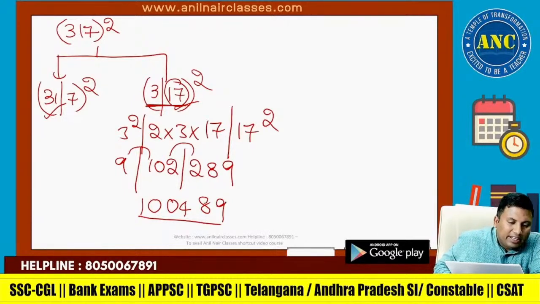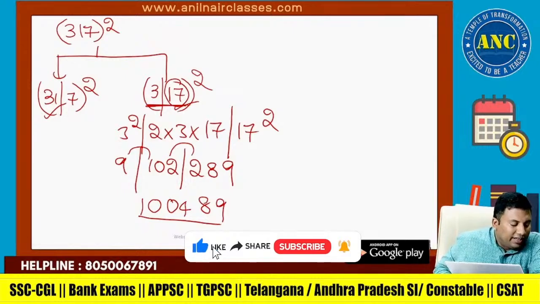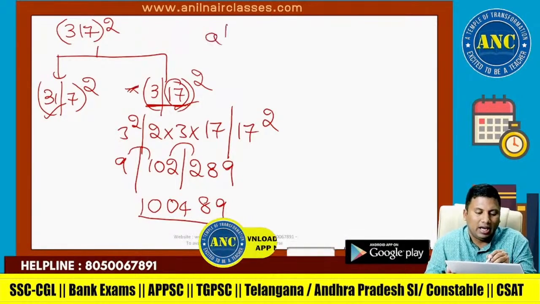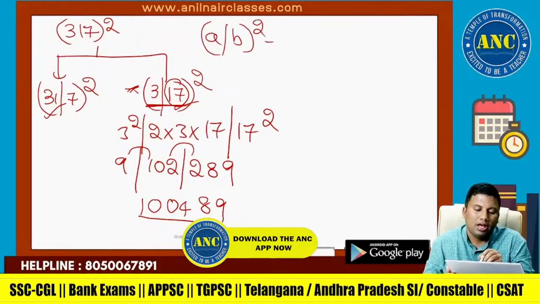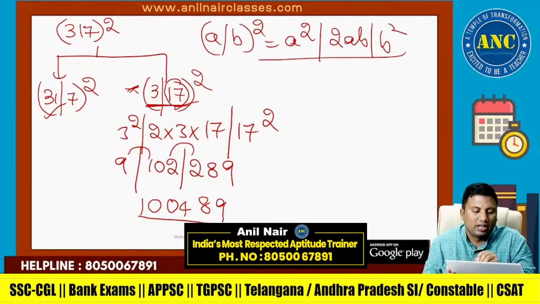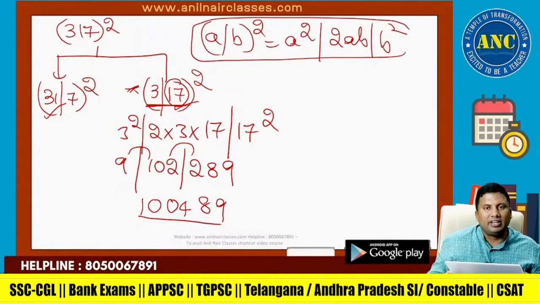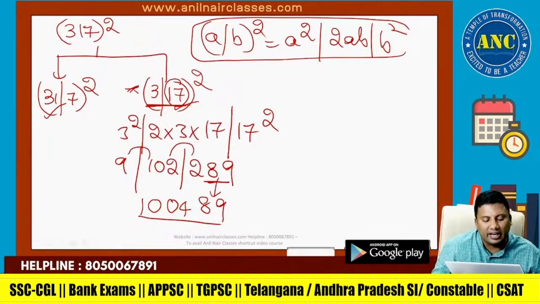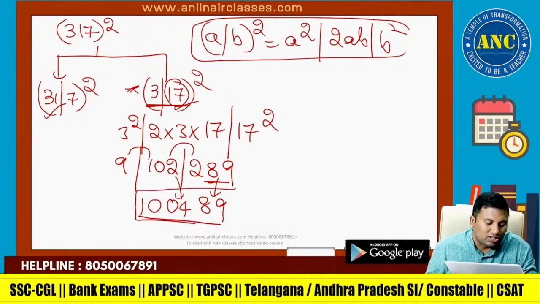Nagasai, for you, if it is 317 square, divide it into two parts. A is 31, b is 7, or a is 3 and b is 17. Then apply a plus b whole square, which is a square plus 2ab plus b square. A is 3 and b is 17. A square, 2ab and b square: 9, 102, 289. Write down the last two digits. 89, 2 carried. 102 plus 2 is 104. 04, 1 carried. 9 plus 1 is 10. 100,489.